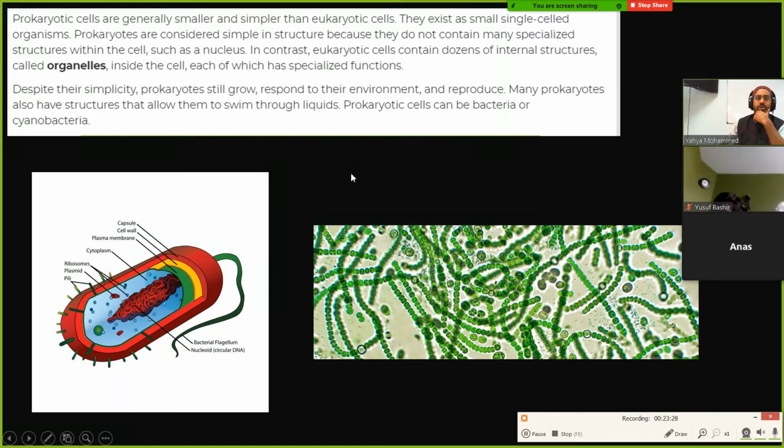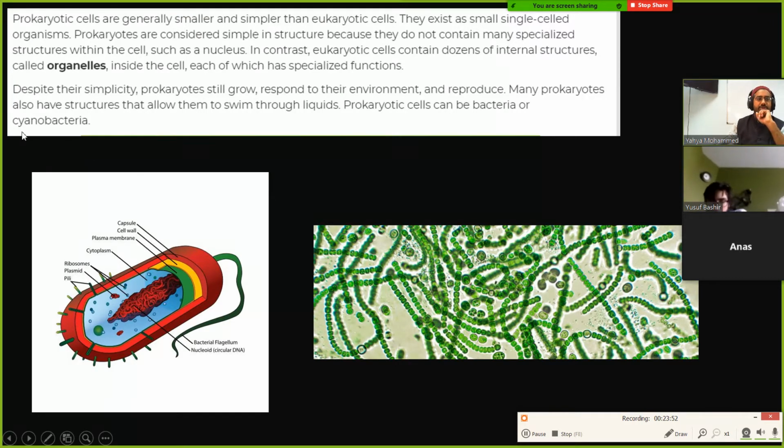There are also prokaryotic cells like this thing called cyanobacteria. On the right over here, this is cyanobacteria. These actually perform photosynthesis, so they also produce their own food, just like plants. Wait, so cyanobacteria and bacteria are different? Yeah, I think they're different.